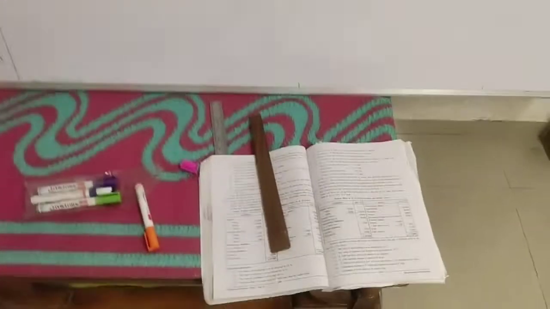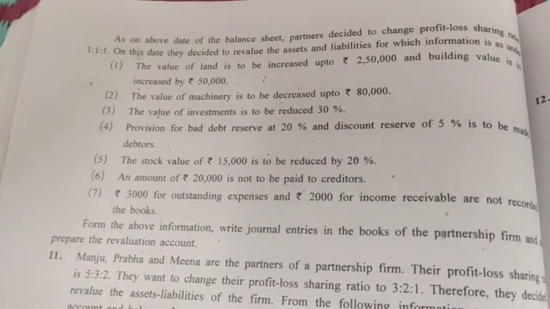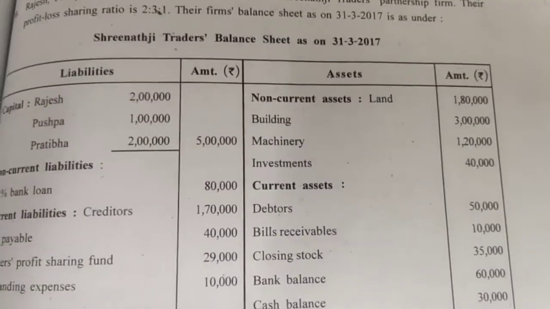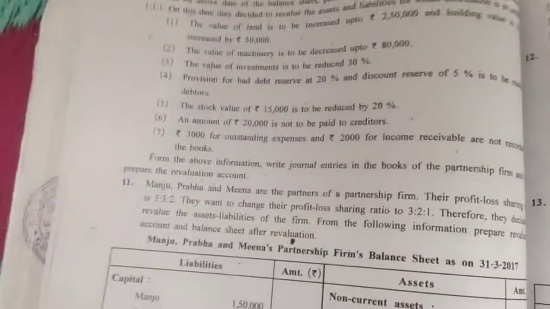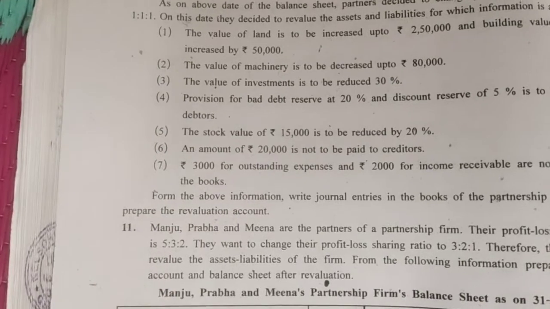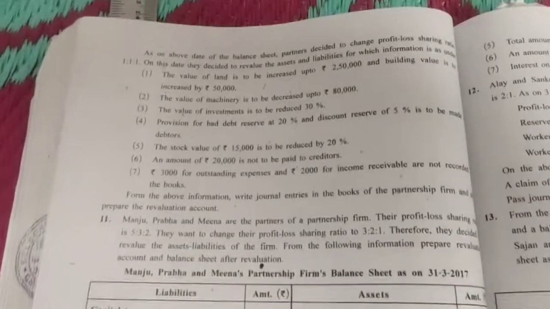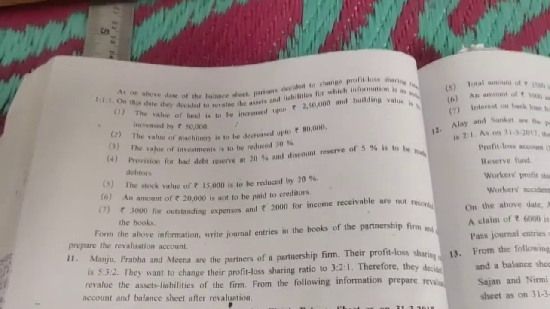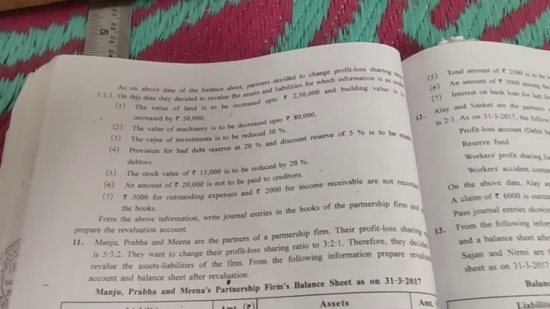Let us see the second adjustment. The second adjustment says the machinery is to be decreased up to 80,000. Machinery's value is given to us as 1,20,000 and we have to bring it to 80,000. That means from 120 to 80 we have to bring it, so we need to make a reduction in the value of machinery by rupees 40,000.